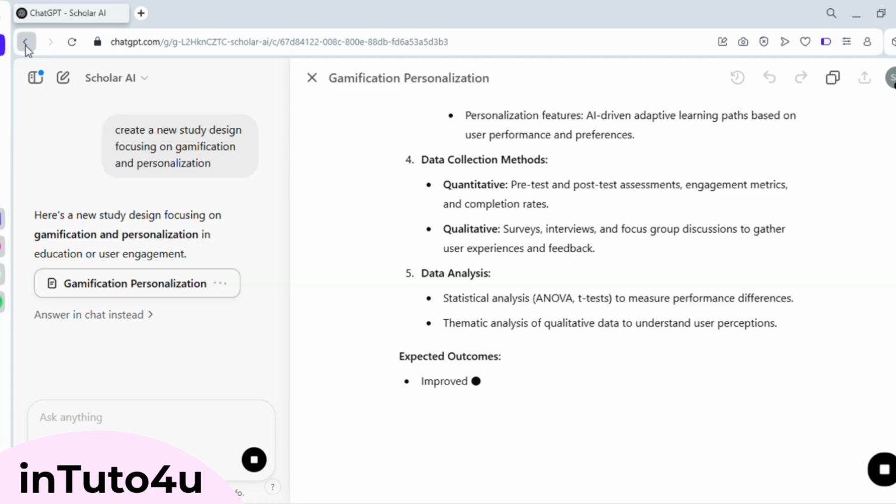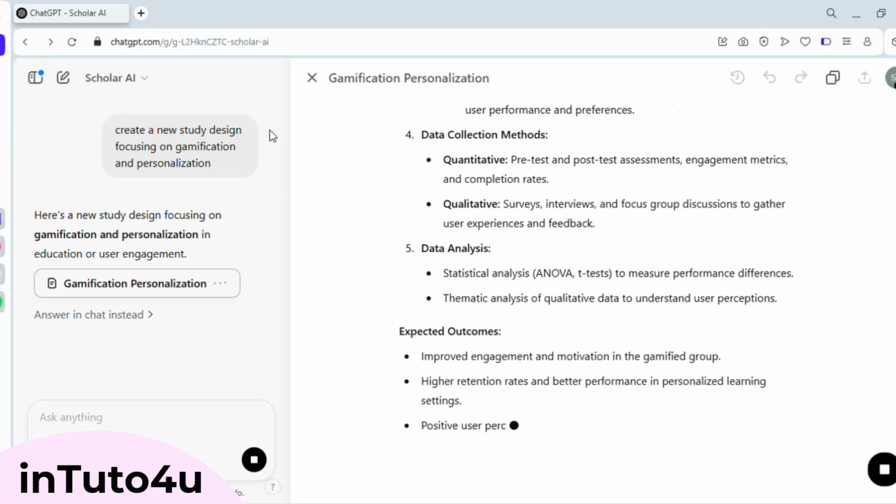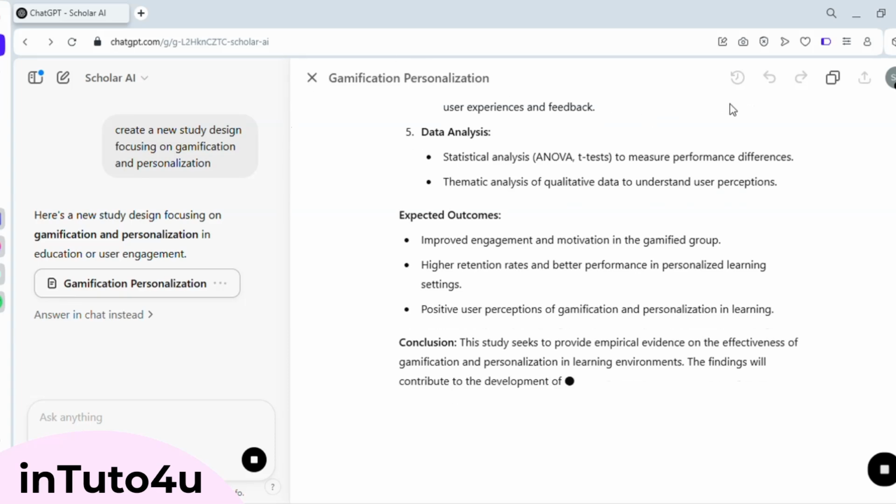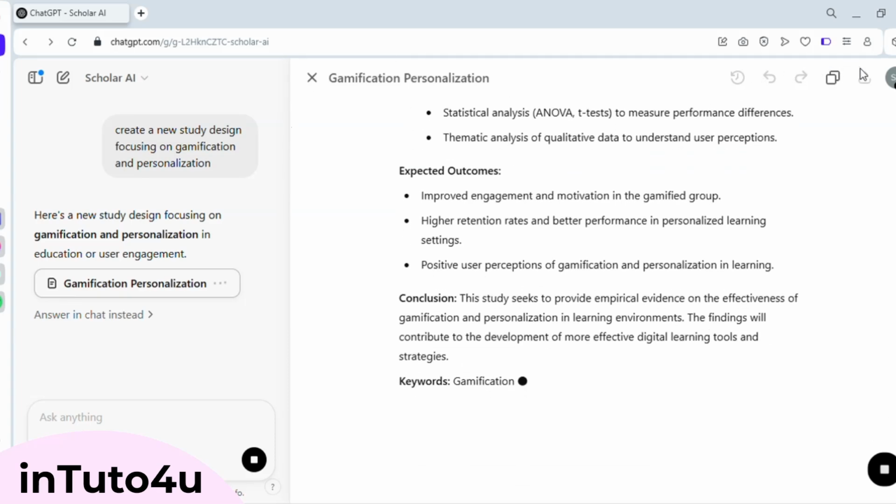Overall, Scholar AI has really impressed me. From generating literature reviews to helping craft study designs and pointing out research gaps, it's a powerful companion for academics, students, and anyone serious about thorough research.